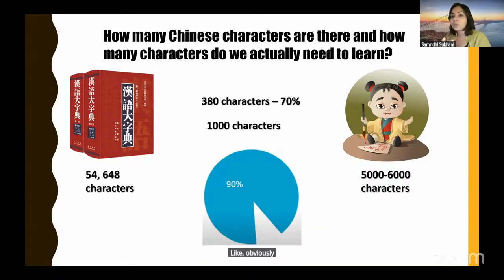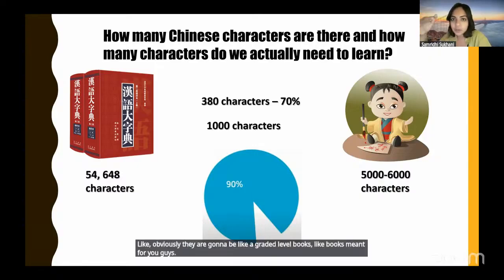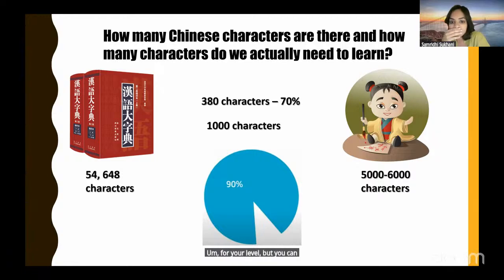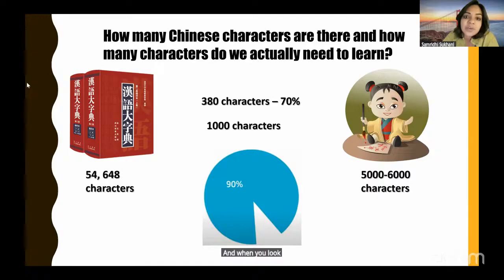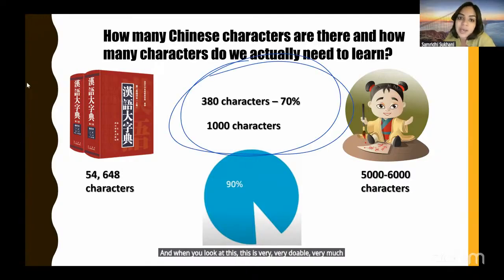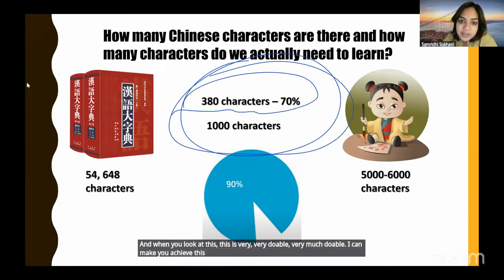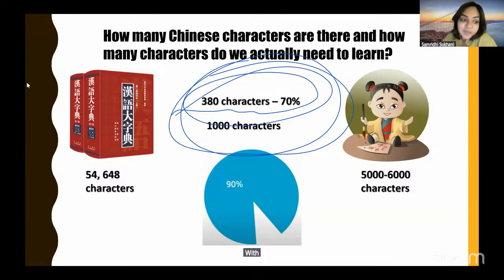Obviously there are going to be graded level books, books meant for you guys, for your level, but you can read. So your goal is not 4,000 or 5,000. Your goal is to start with 380. Then if you have more interest, go for 1,000 or 1,200. So this is what we are looking at. And when you look at this, it is very, very doable. I can make you achieve this within 2 months, literally.